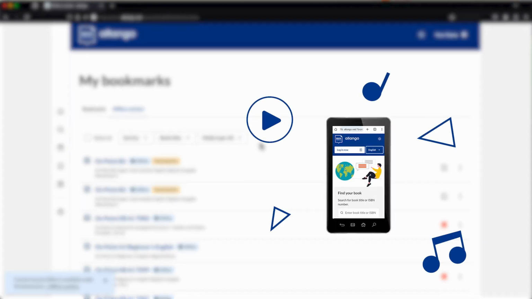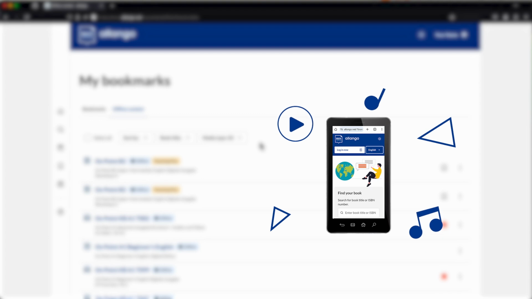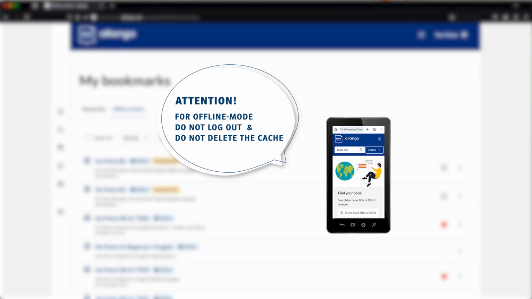Content on Elango, both from the digital edition and from the Digital Teaching Plus, can be saved offline. They are then stored in the browser cache on your device. Please note, make sure that you remain logged into Elango and do not delete the cache.